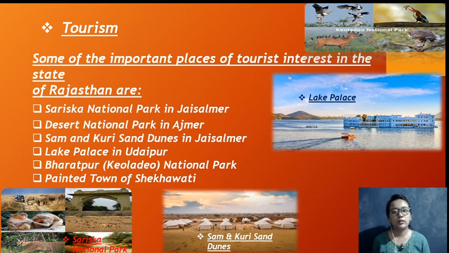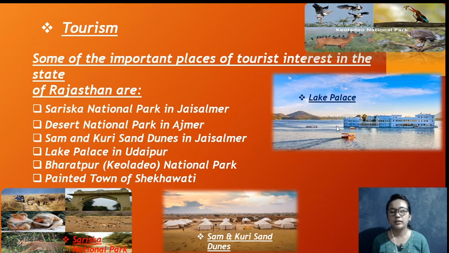Now let's talk about the tourism. Some of the important places of tourist interest in the state of Rajasthan are Sariska National Park, Desert National Park in Jaisalmer, Sam and Khuri Sand Dunes in Jaisalmer, and Lake Palace in Udaipur.